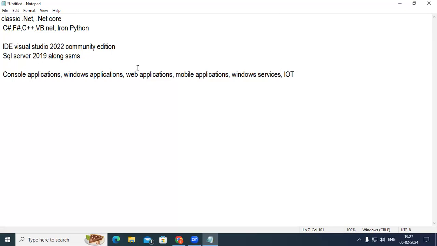The success of your product depends on how long your product is used. If an application is used for years together, then that is a very good application. It's meeting the requirements. Whatever application you develop, it should have an extensibility factor and adaptability. These two are very important. Apart from that, it should have readability. Whatever code you write, it should be readable.